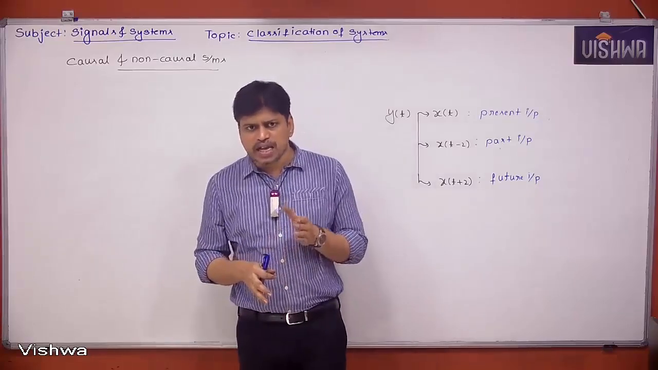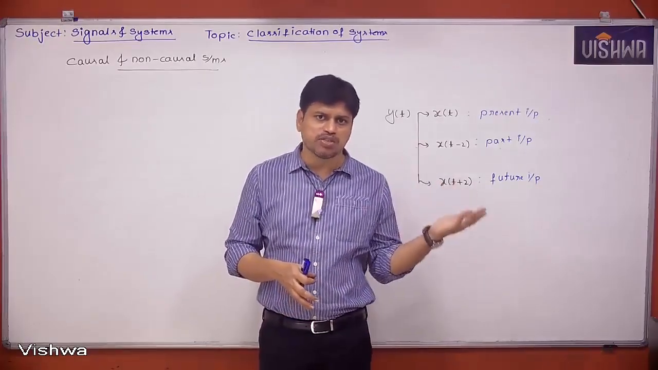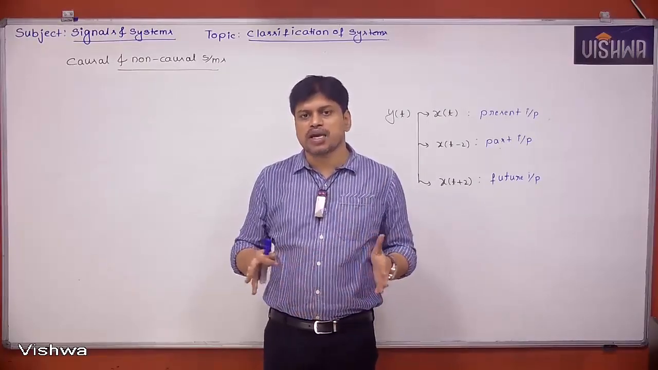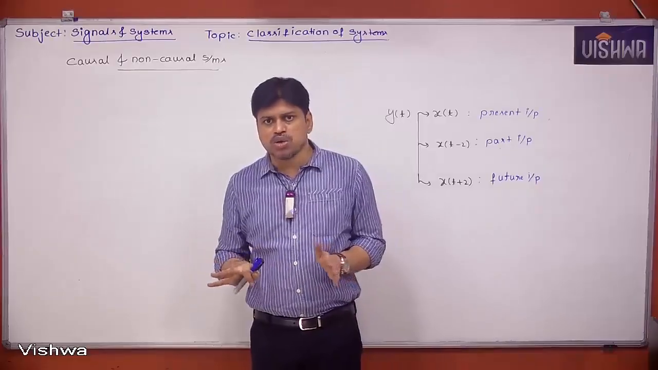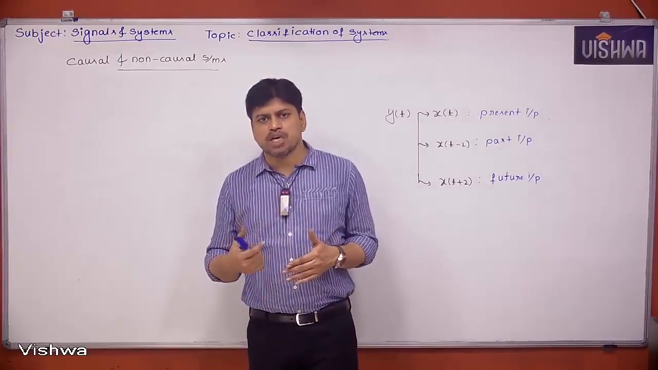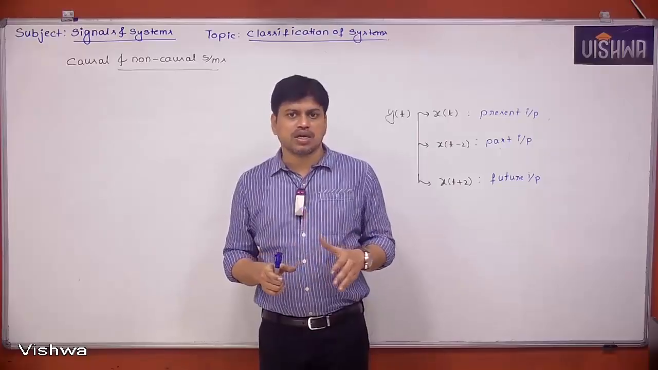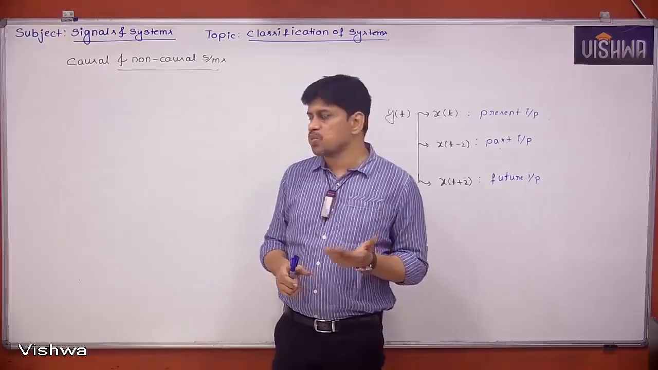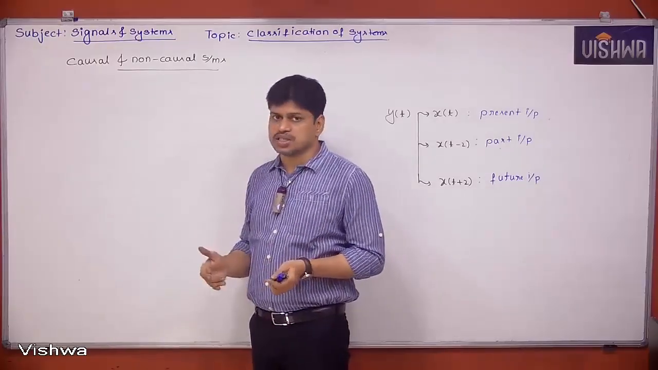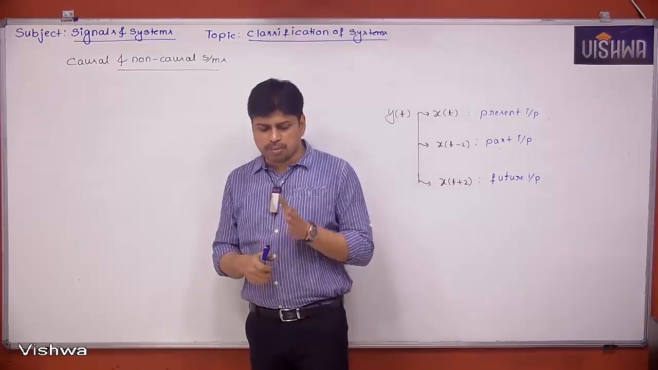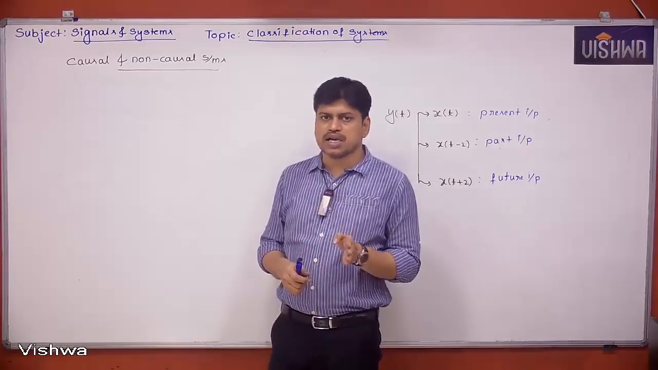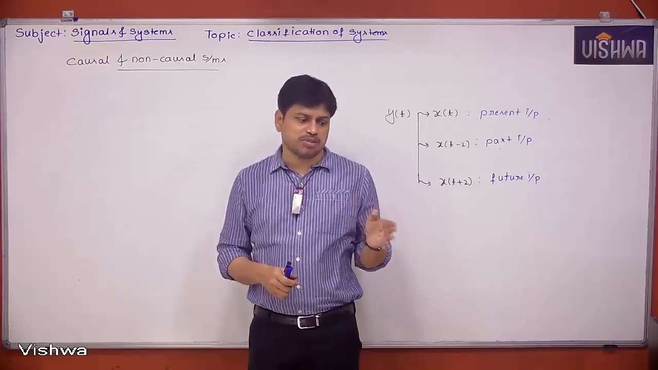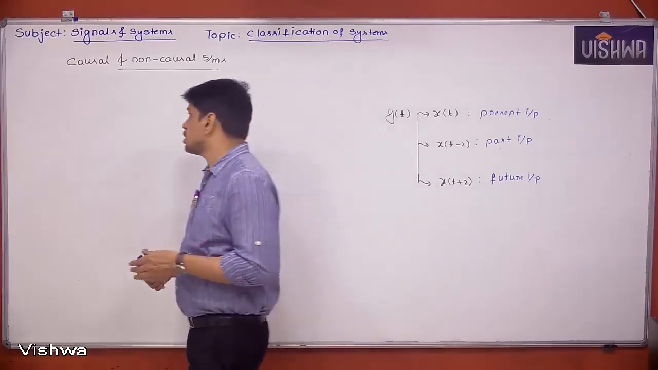That means the system has to see future inputs. We don't know what the future will be, but we still have to anticipate it and produce the output now. In practice, these kinds of systems are not possible. If somebody asks which systems are possible, they are causal systems. Non-causal systems are physically non-realizable. So what is the definition of a causal system? The present output depends on present and past inputs, but it should never depend on future inputs.